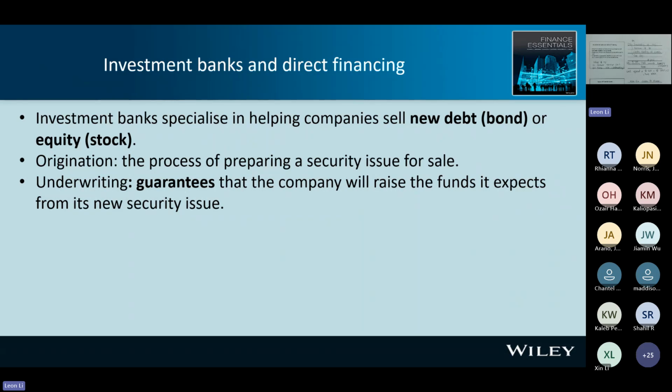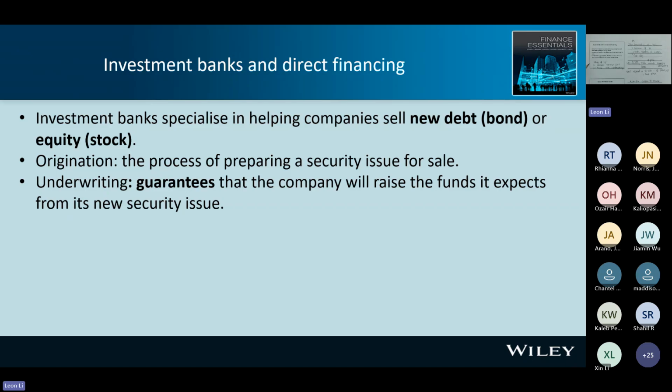For example, the share issue could be unsuccessful, but the investment bank still needs to pay the money to the company. This is a guarantee. So the company will receive the money for sure. The investment bank will take the risk. So this is underwriting.